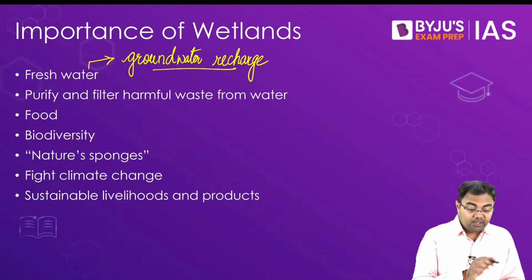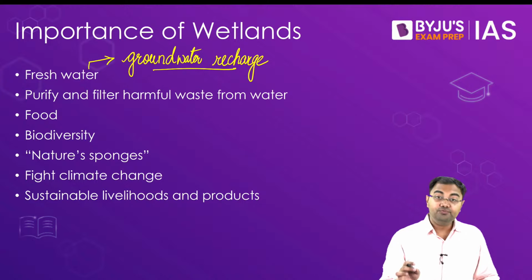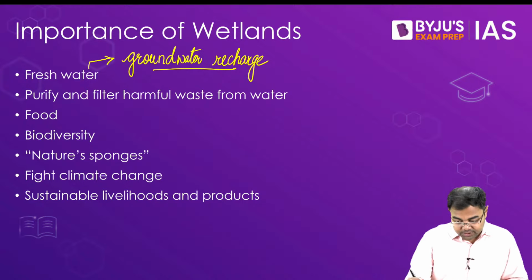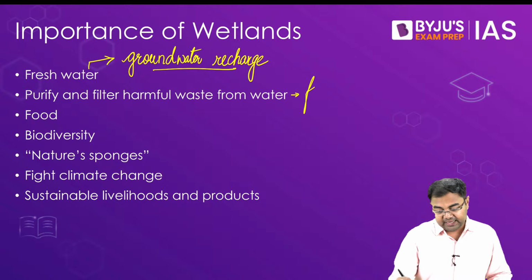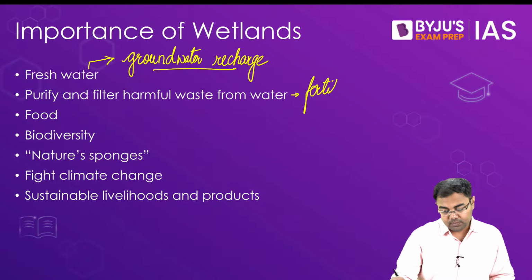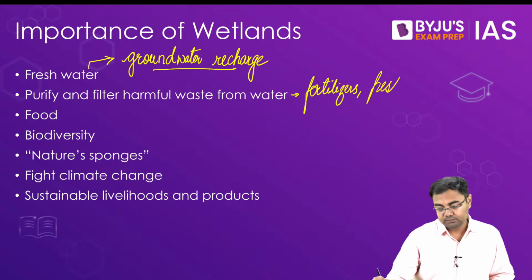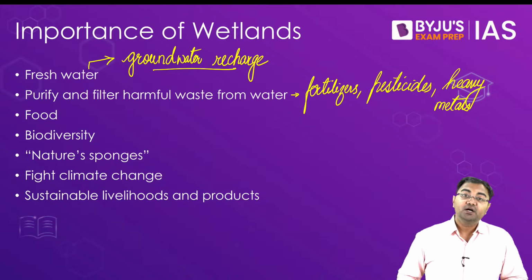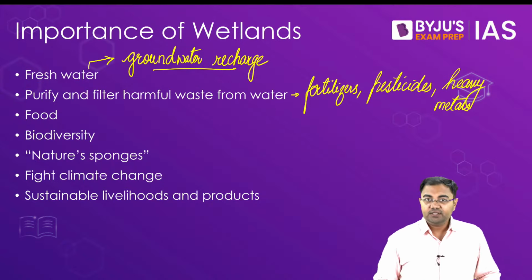Then at the same time, they purify and filter harmful waste from water. And this is very important, because whether it is fertilizers or pesticides or even heavy metals, all these can be filtered out by the wetlands.